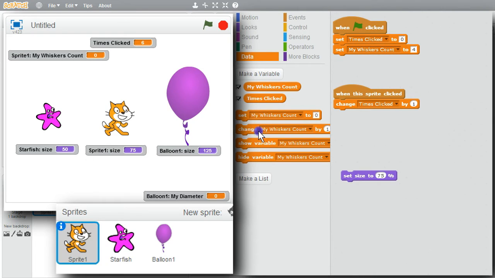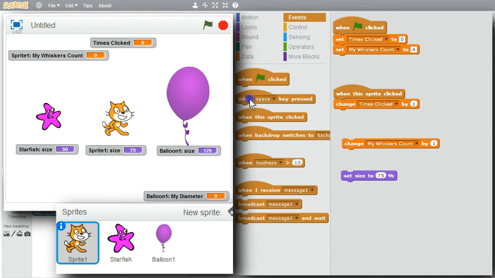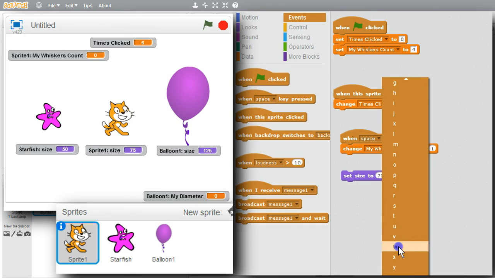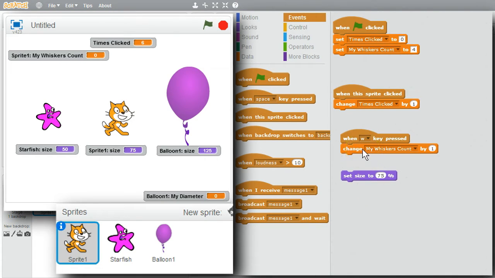And I want to change my whiskers count when the W key is pressed. Go to Events, when the W key is pressed. Scroll down. When the W key is pressed, my whiskers count will be increased by 1. My whiskers count is set to 4 when the green flag's clicked. I think the cat's ready.